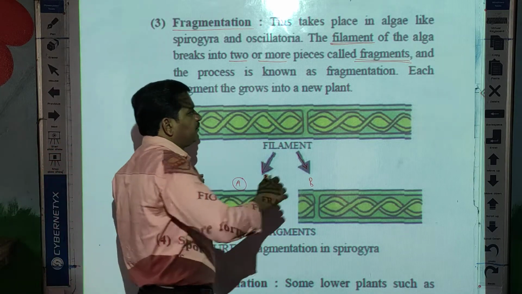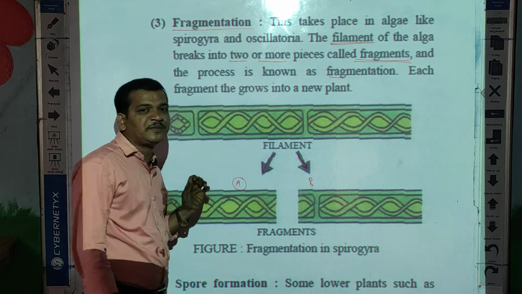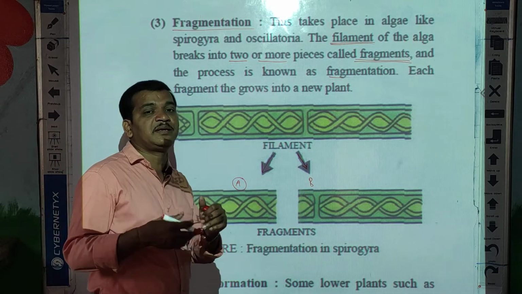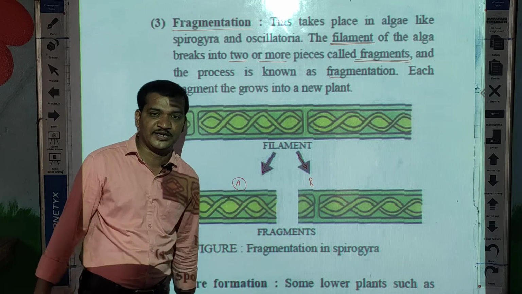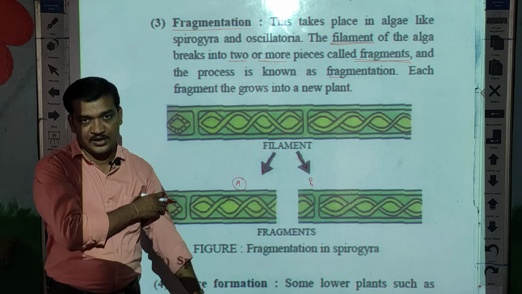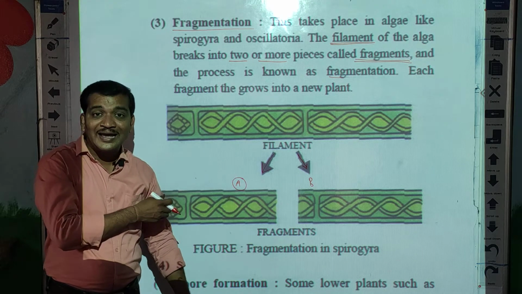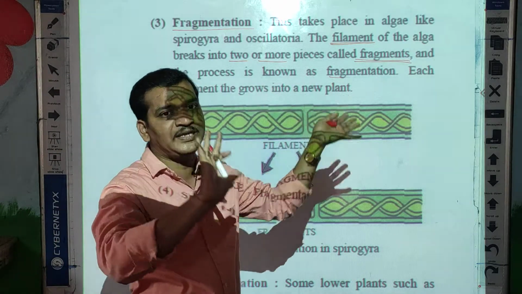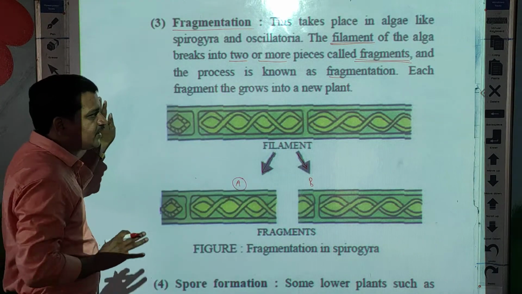So the formation of two pieces from a single parent is called fragmentation. Or, fragmentation method takes place in dash organism. So the fragmentation process takes place in alga, or alga can reproduce by the fragmentation method. They can ask it anyhow, so we can keep this question in mind.